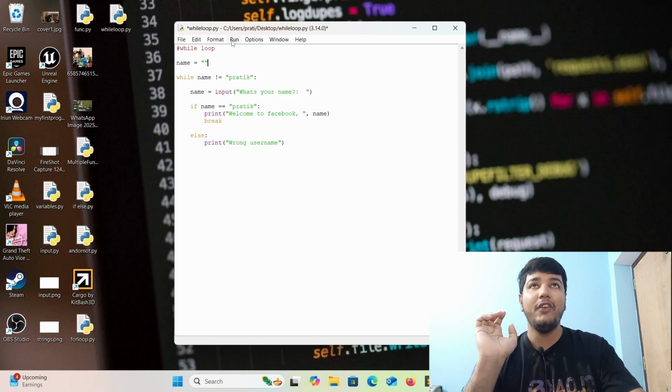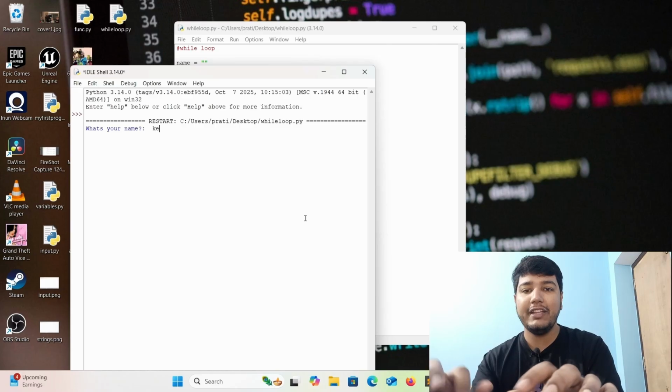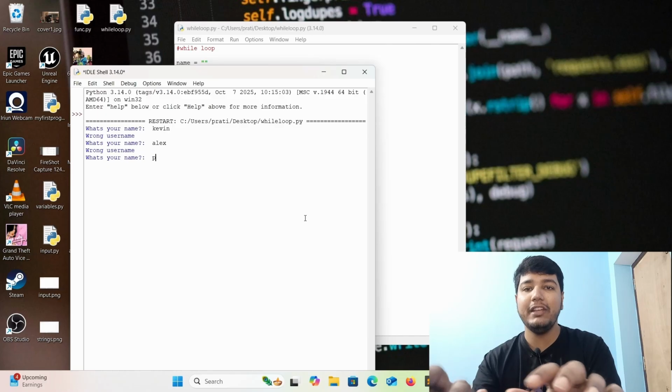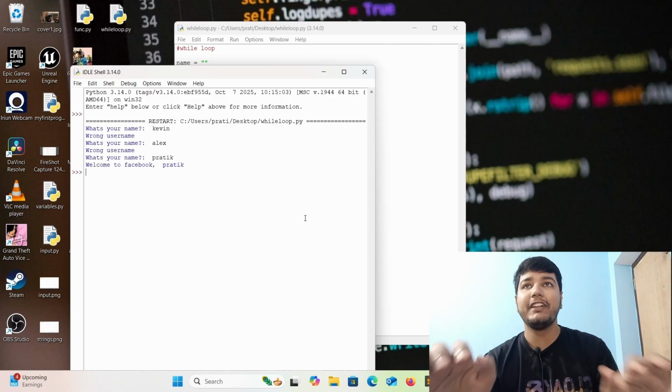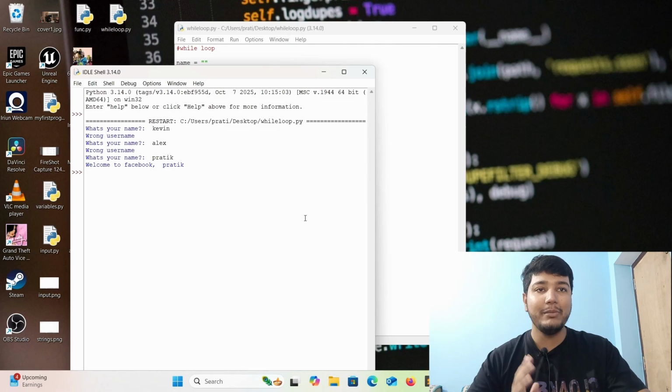Okay. And now if we run it, what's your name? So we can say Kevin, Alex, wrong username it is saying. And now if we say Pratik, it will break the loop and say welcome to Facebook Pratik. So hopefully you have understood about while loop.